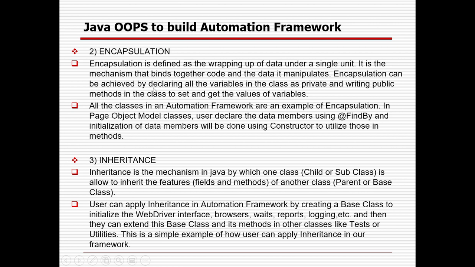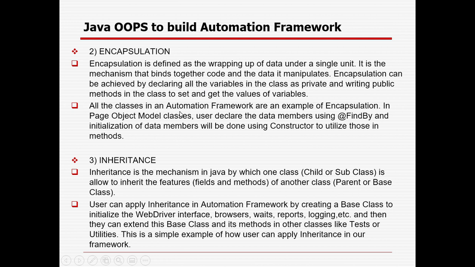Encapsulation can be achieved by declaring all the variables in the class as private and writing public methods in the class to set and get the value. I already let you know the setter and the getter, so you are setting some value and you are getting it. So we are declaring the variables as private and the methods as public. Definitely you can get to know this in the real-time framework.